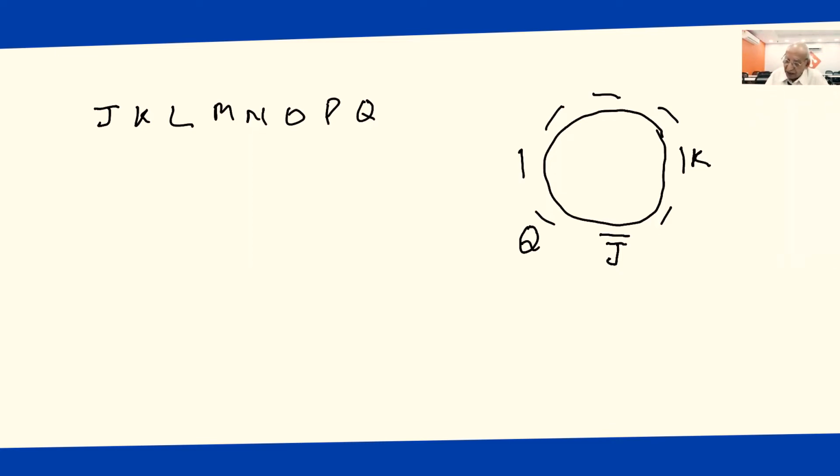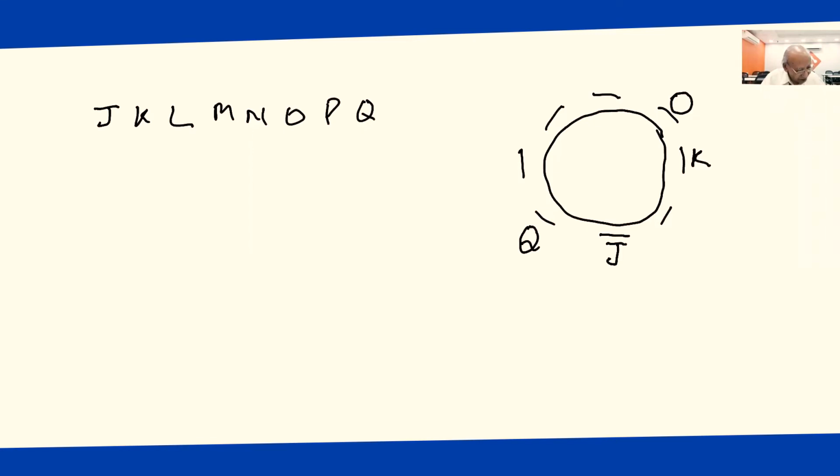So I am marking this K somewhere, but O is here, we notice O is immediate to the right of K. This is K and O is immediate to the right. So this is what is there.